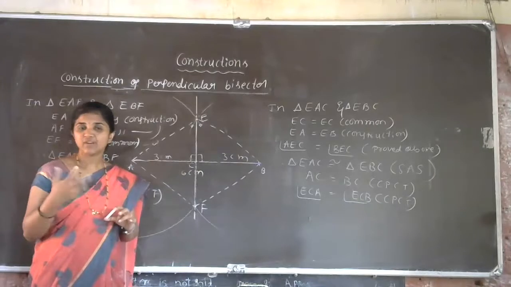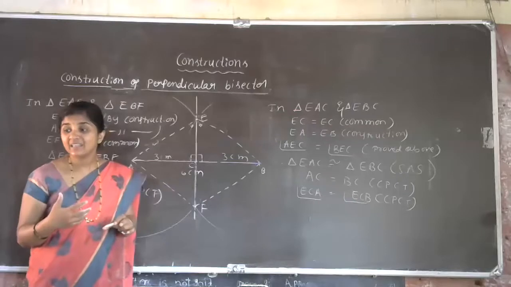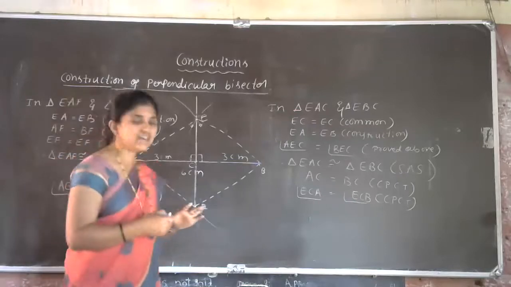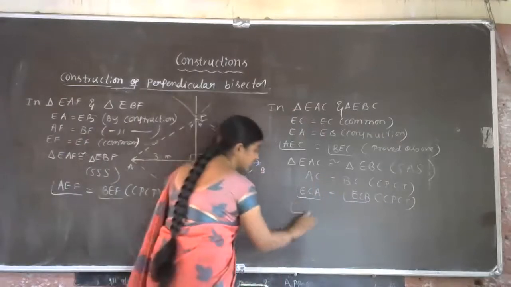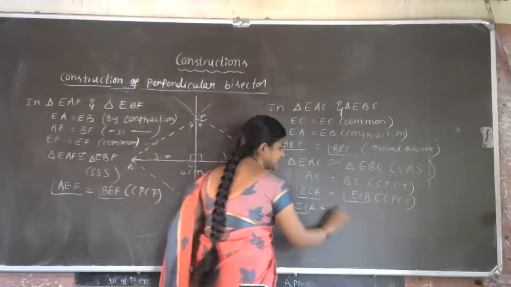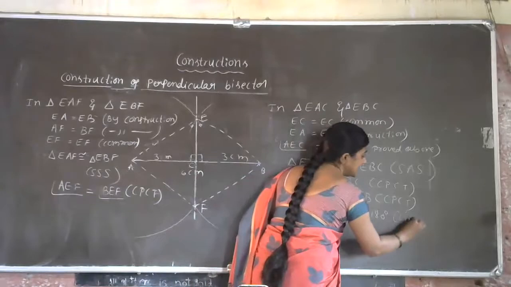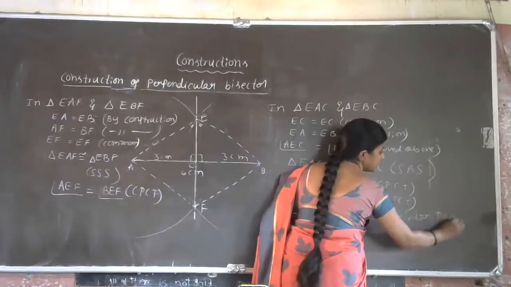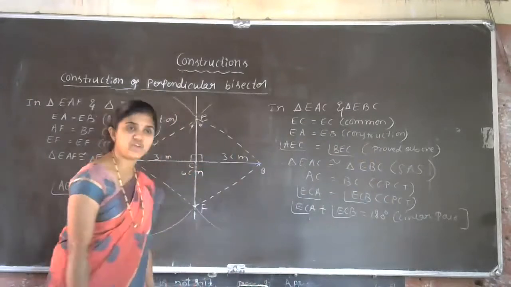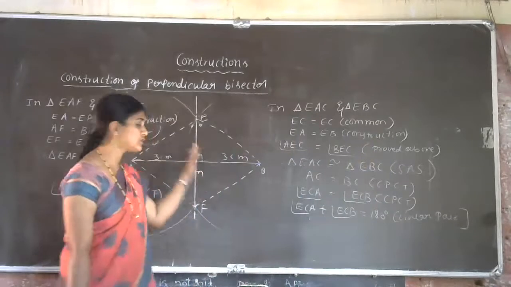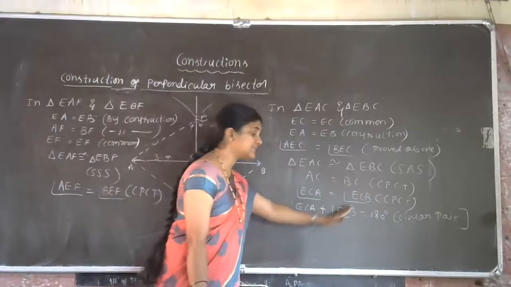Same, but we don't know the total strength of this one now. Which concept? Yeah, linear pair. Here you are observing that ECA and ECB are linear pair angles. So, ECA plus ECB is equal to 180 degree because linear pair. We all know that the two angles are linear pair angles. Now this angle and this angle form linear pair angles. The sum of the linear pair angles is equal to 180 degree. Now ECA plus ECB is equal to 180.